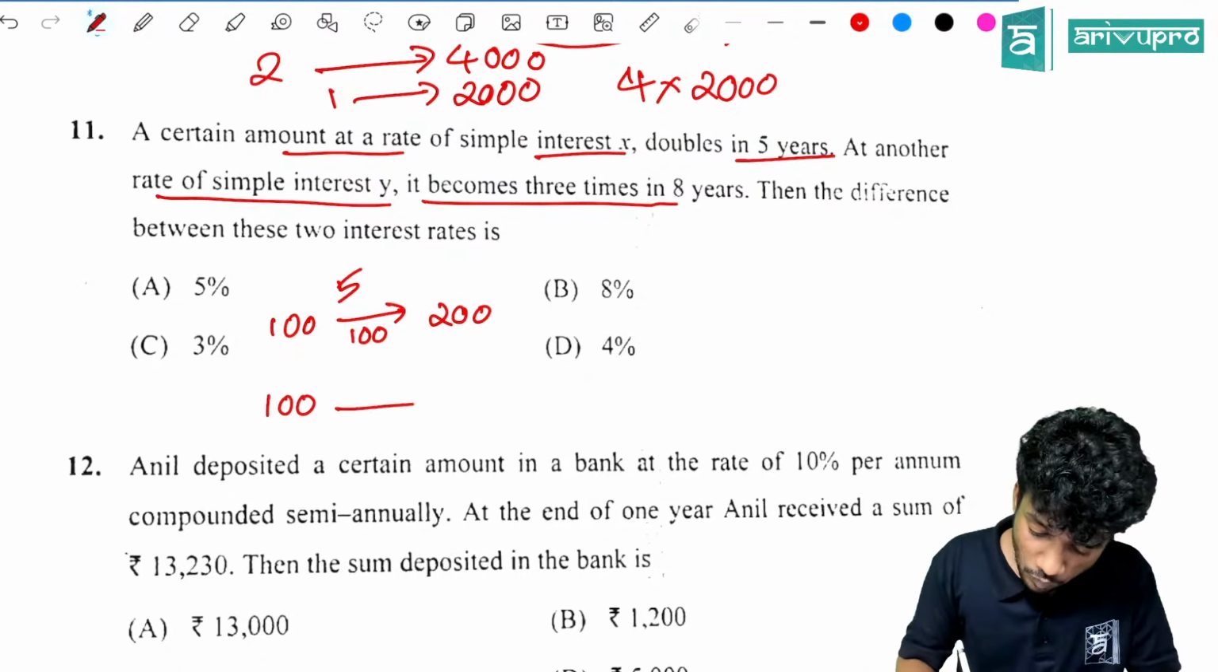200. So simple interest is 200. 200 divided by 8 is equal to how much? 25%. Then what is the difference between them? That is the question. The difference between the two interest rates is how much? 25 minus 20, that is 5%. Very good. Can we go for the next one?